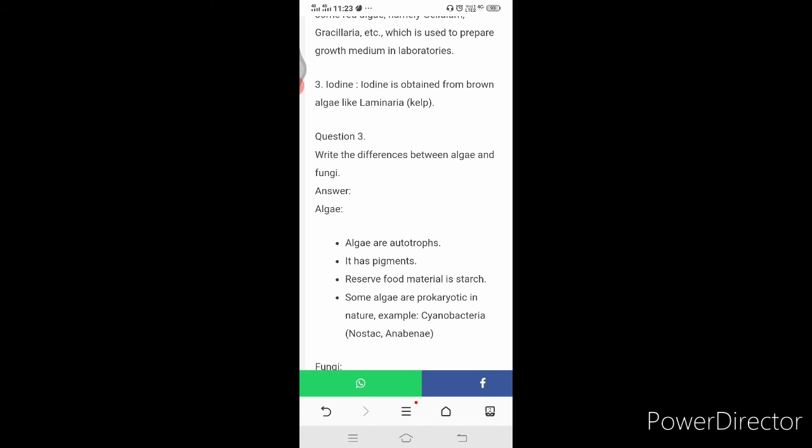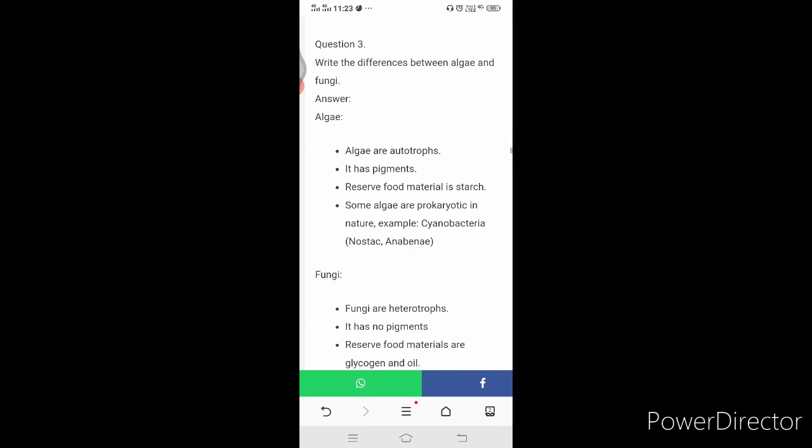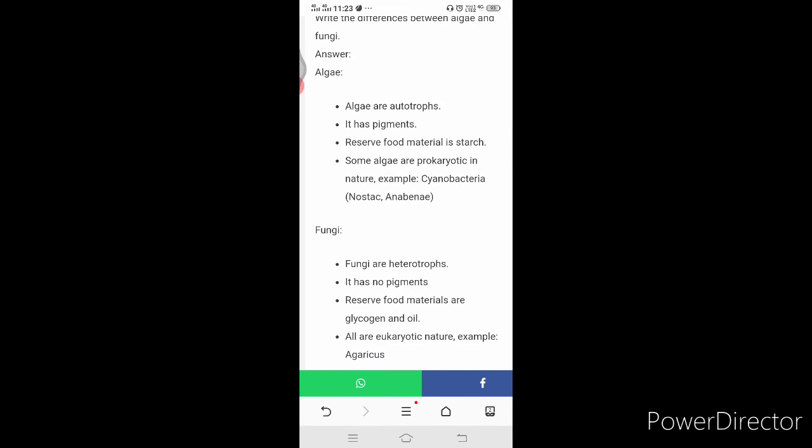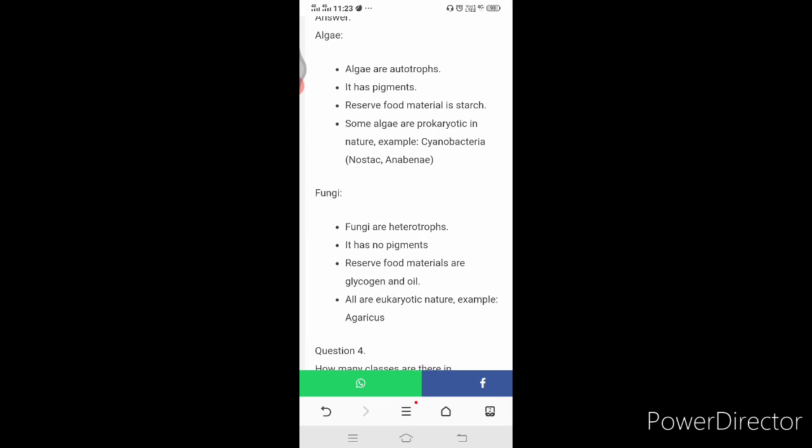Next question, write the differences between algae and the fungi. Here are the characteristics of the algae. First of all, I will read and then go to fungi. First one, algae. Algae are autotrophs. It has pigments. Reserve food material is starch. Some algae are prokaryotic in nature. Example, cyanobacteria, Nostoc, Anabaena.